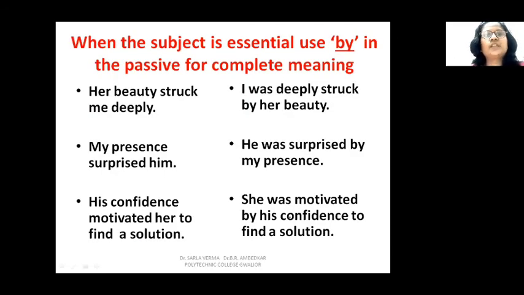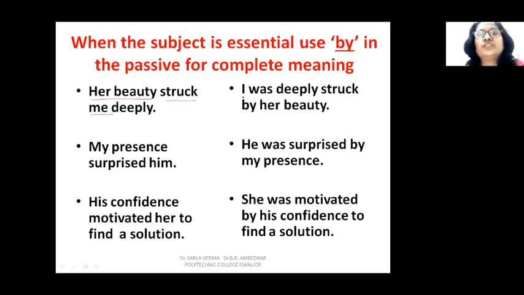Now, when the subject has to be emphasized, the subject is important and you cannot drop it. In all the examples that we have studied till now, we have dropped the subject because it was not important, it was not containing any meaningful information. Now, if I say, her beauty struck me deeply, her beauty is the subject and struck is the verb. Struck what? No answer. Struck whom? Me. So me is the object.